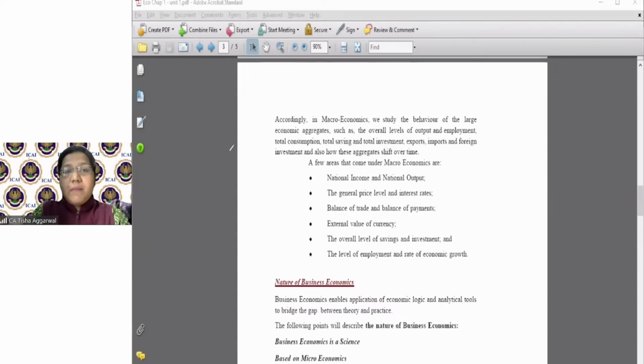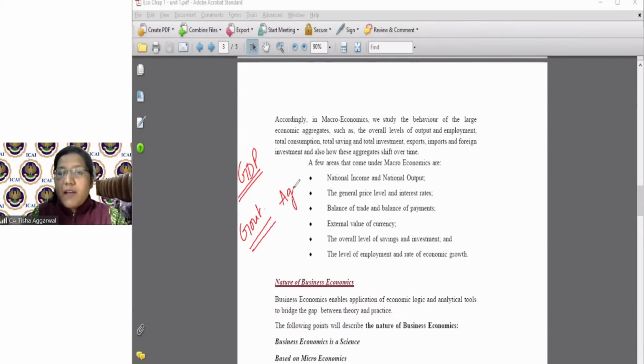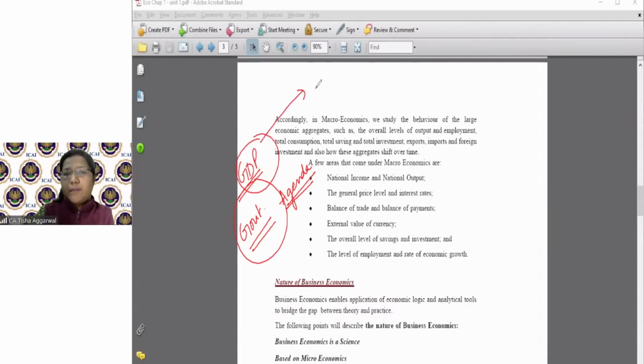For example, have you heard this word called GDP? Many times when the government in power talks about their agenda, what will we do next year during the election, they say, we will bring the GDP into two digits, maybe we'll bring the GDP to about 11%, 12%. What is it? It is basically the total national income our economy has.